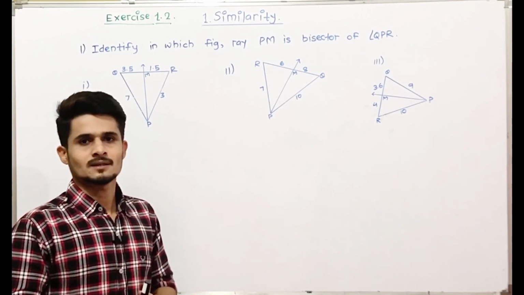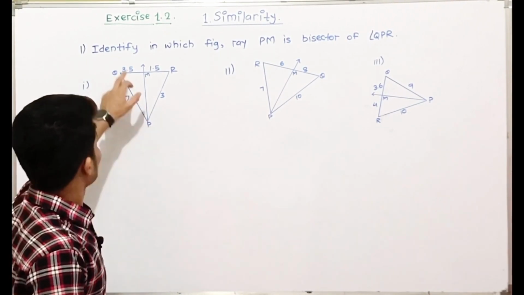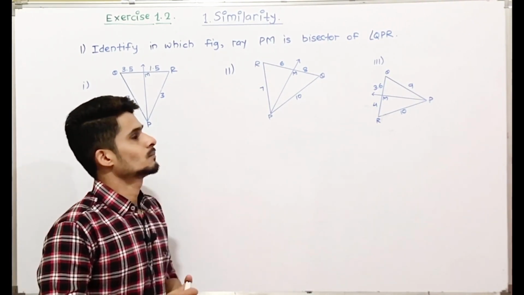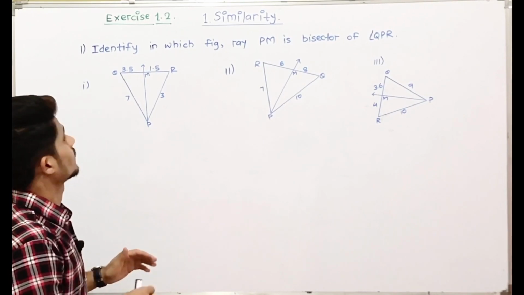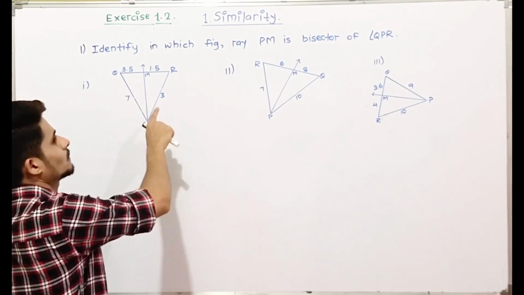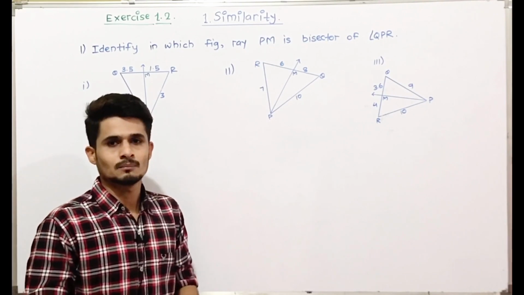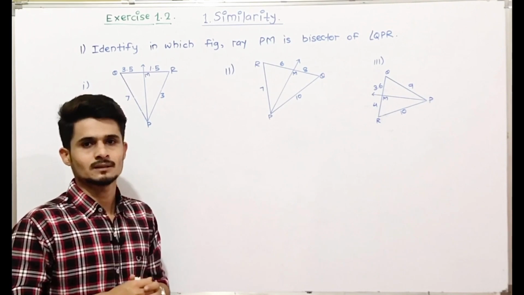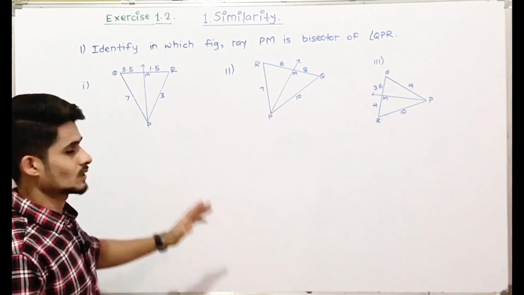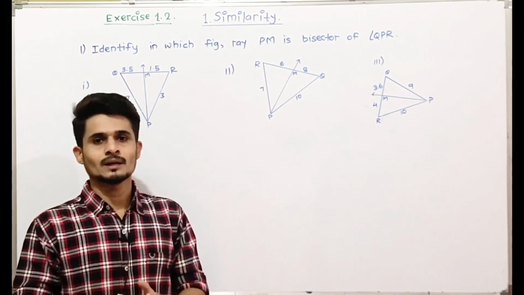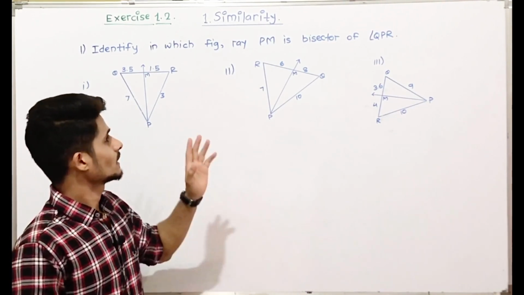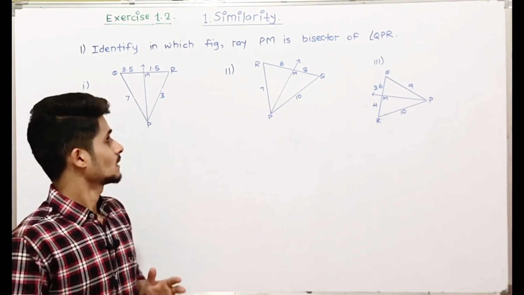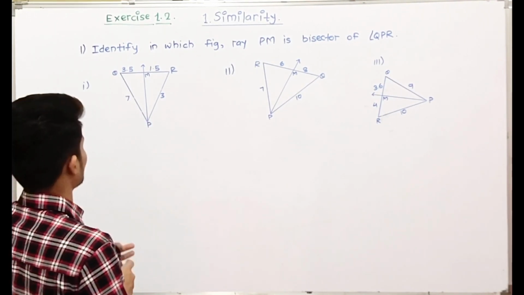So now let's start with exercise 1.2. Identify in which figure ray PM is the bisector of angle QPR. We just have to check whether the ray PM is an angle bisector of angle QPR. So in this we will be using the converse of the angle bisector theorem, that is, we just have to check whether the ratios are equal, and if the ratios are equal, then ray PM will be the angle bisector of angle QPR. So firstly we'll take the ratios.